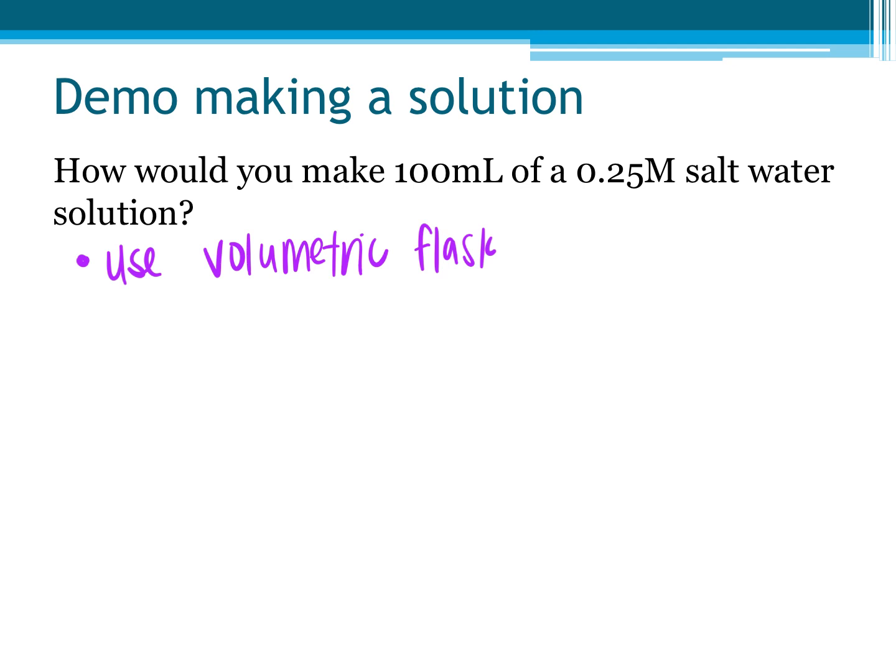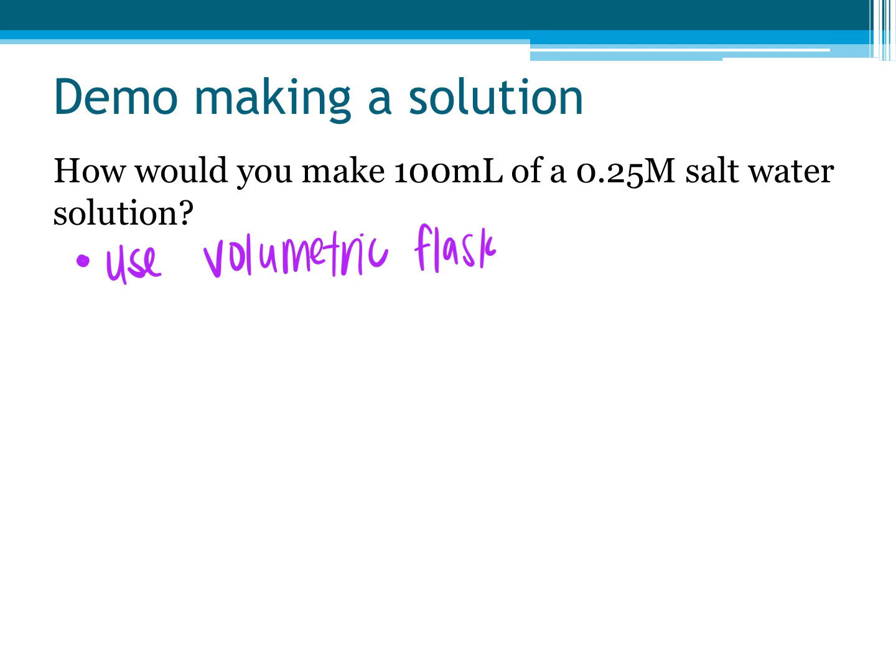It only has one marking on it, which means this particular glassware can only be used to measure 100 milliliters, and that's it. I can't make 50 milliliters of solution in this volumetric flask because I only have one marking. So when you're making a solution, if you overshoot your marking, you have to do it again. You don't get the choice, because you're one and done. So we use a volumetric flask because it's measured so precisely to 100 milliliters. So you're going to have to write these steps in as we go.